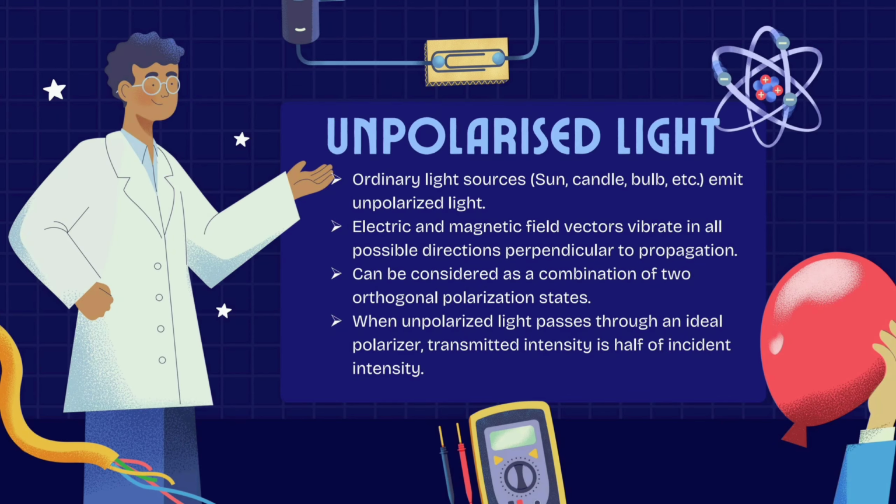When unpolarized light is incident on an ideal polarizer, the intensity of the transmitted light is 1/2 of the incident light. Also, if the polarizer is rotated with respect to the incident light, there is no change in the irradiance of the transmitted light. That is, its intensity remains half of the incident light.